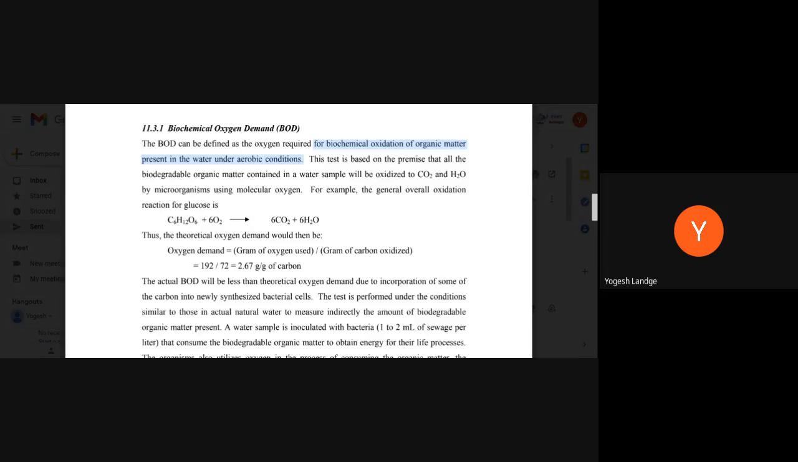Okay. So this test is based on the premise of biodegradable organic matter. As I said, it is the biodegradable organic matter. Obviously, not all bacteria consume all types of organic matter. If you have microorganisms or bacteria and there is oil content present, the bacteria don't decompose the oil or fat because they consume a different organic matter.